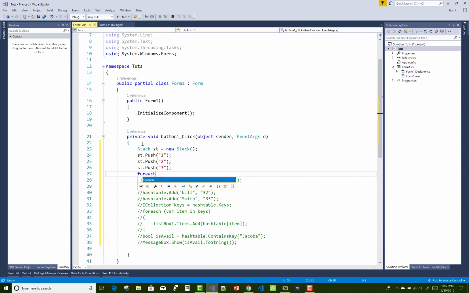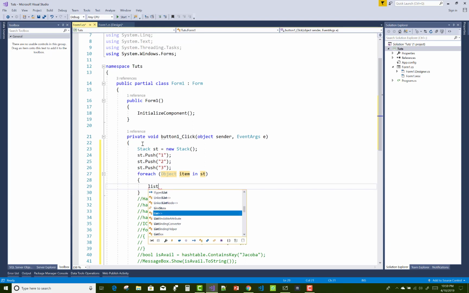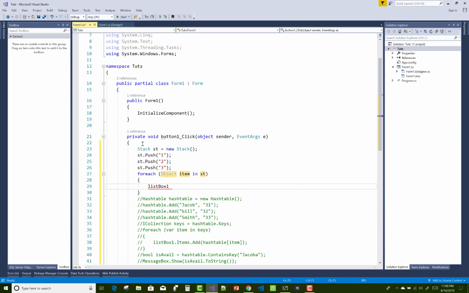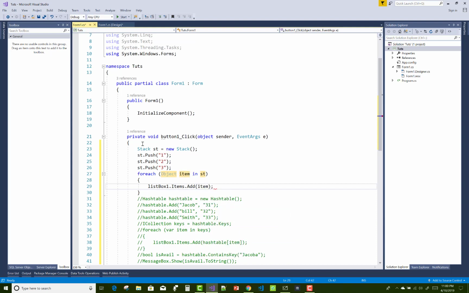So for 1, 2, 3, the last element in the stack is 3. So the first retrieved is 3, then 2, and then 1. If you want to print, and add to the list box, you must learn that concept of the stack: first to come out is 3, next 2, and next 1. So item. Okay, so we have to check it.